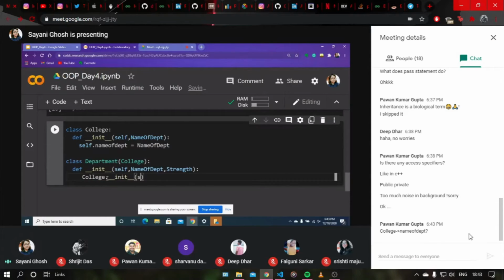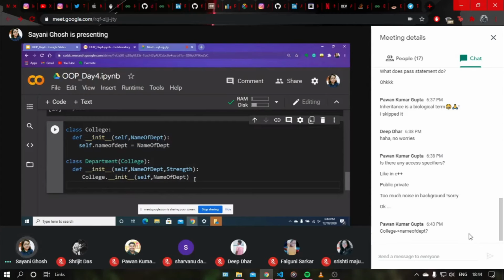Inside it, we pass the self parameter, because inside the college class we have to make sure that the interpreter knows which object we are pointing to, and then we pass the value, that is the name of department. Yes, exactly, Pawan, college's name of department, we initialize through this init function. We are calling this function inside the department class.